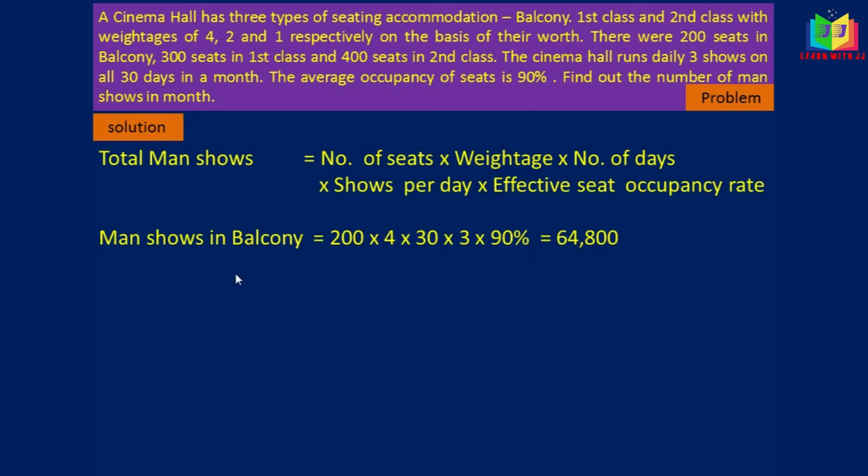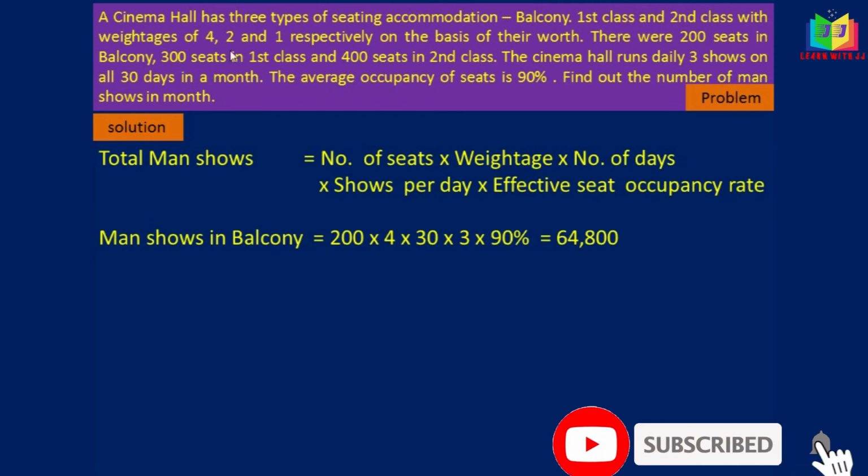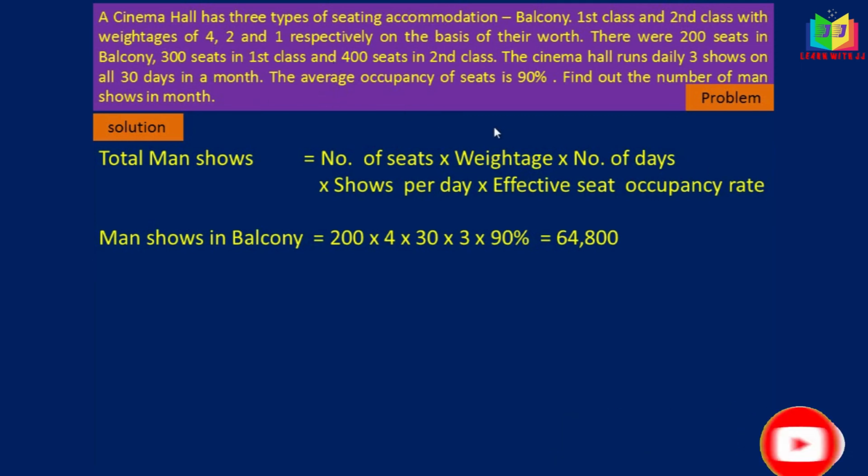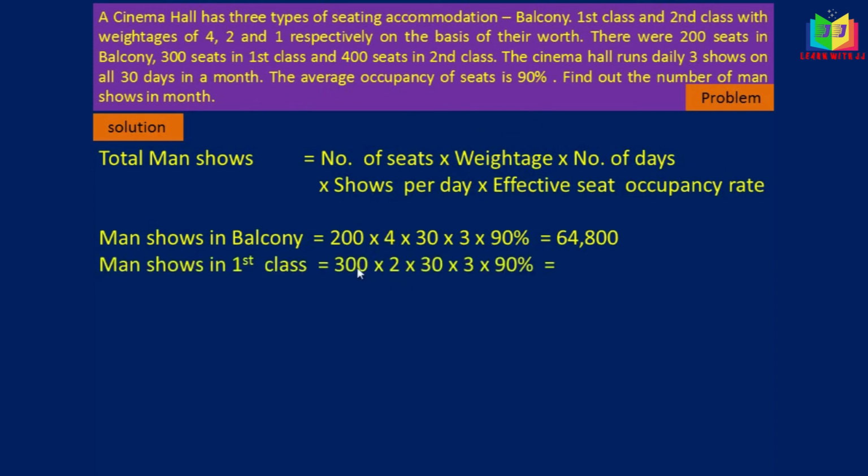Now we'll calculate the man shows in first class. The number of seats in first class is 300 and the weight is 2, the number of days is 30, the number of shows is 3, and the seat occupancy is 90%, the same. Only the number of seats and weightage vary. 300 into 2, and if we multiply this, we'll get 48,600.